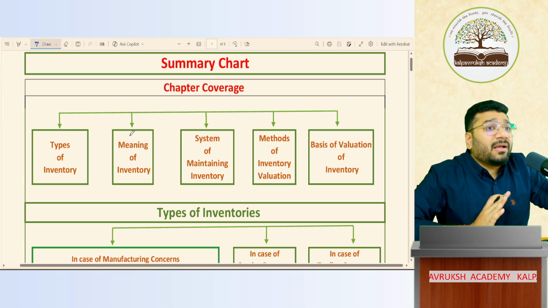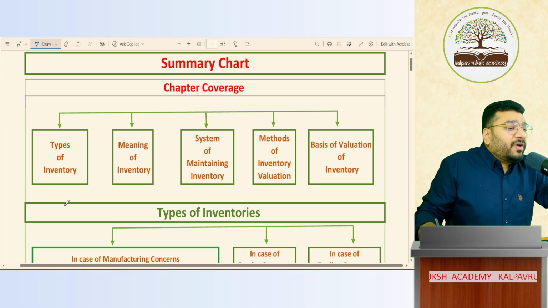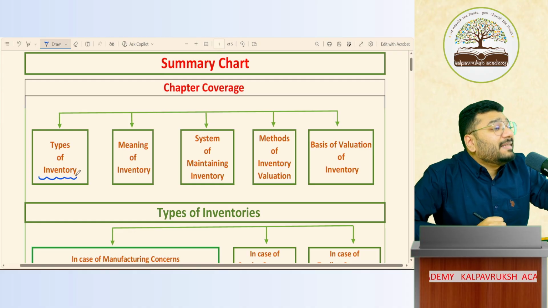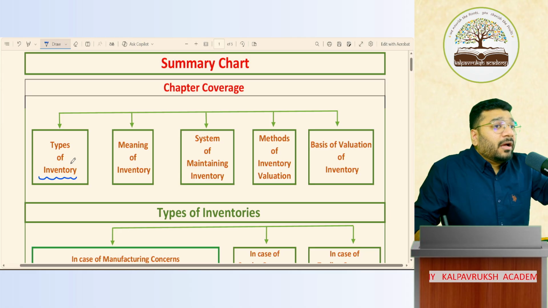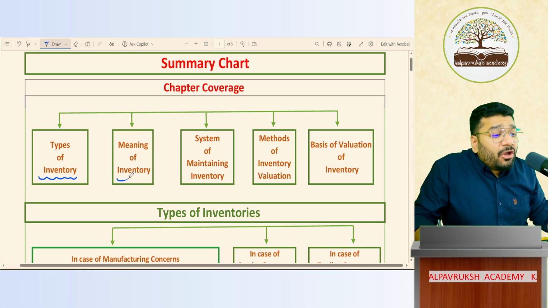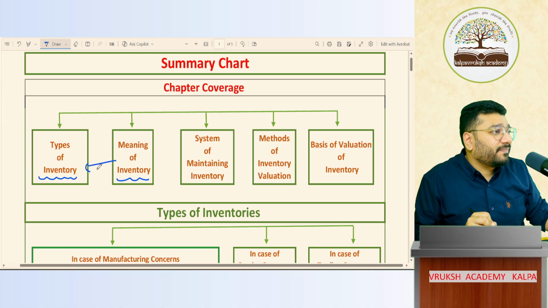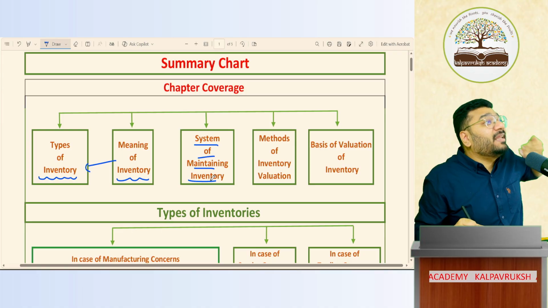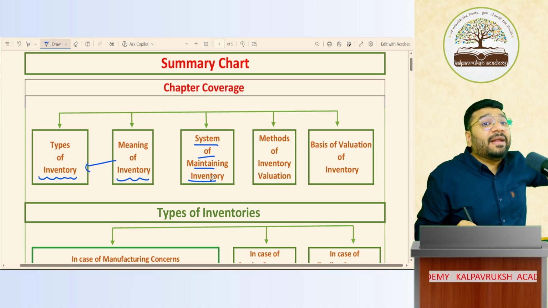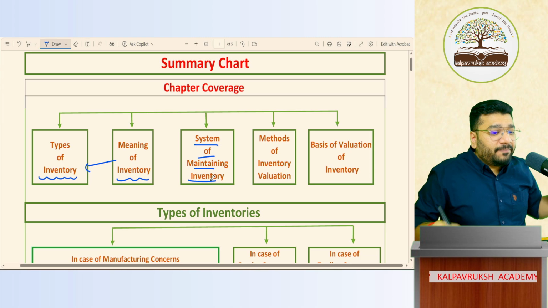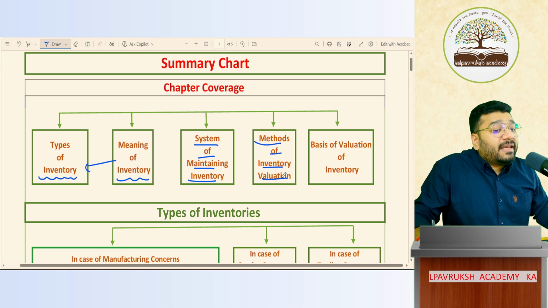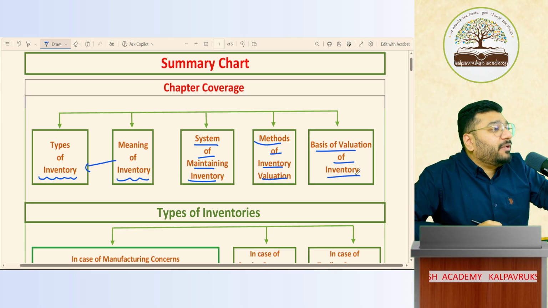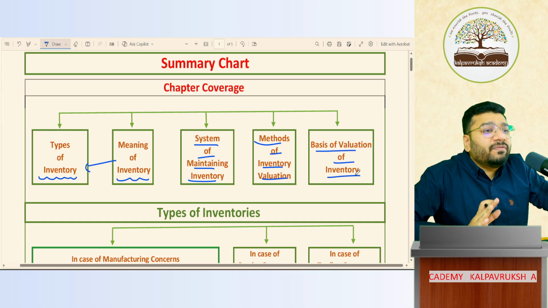Now, a summary of what we are going to cover in this chapter. First, we will learn the various types of inventories and the meaning of those inventories. Third, what is the system of maintaining inventory? How do you maintain it? What is the procedure, and what are the options available? What are the methods of inventory valuation, and what is the basis for valuation of inventory? This is the ultimate coverage of this chapter.